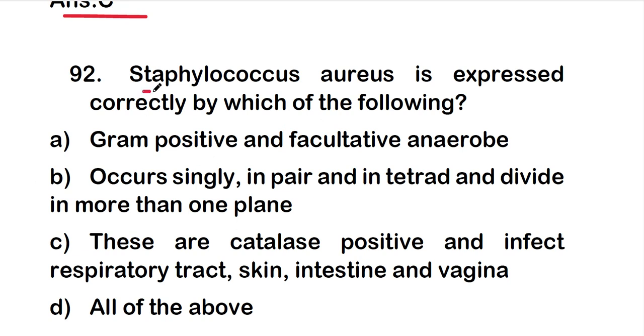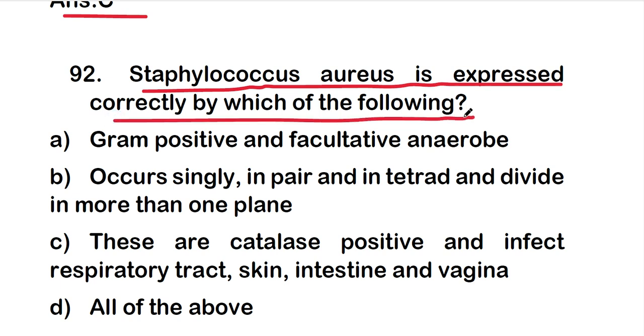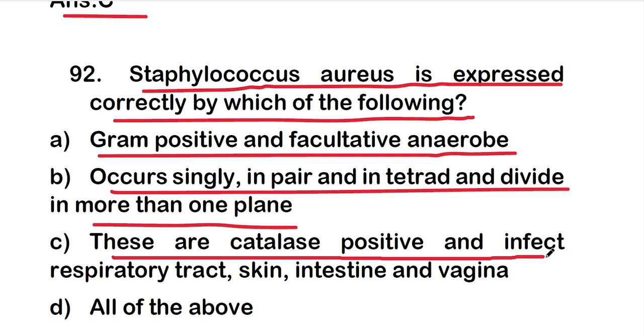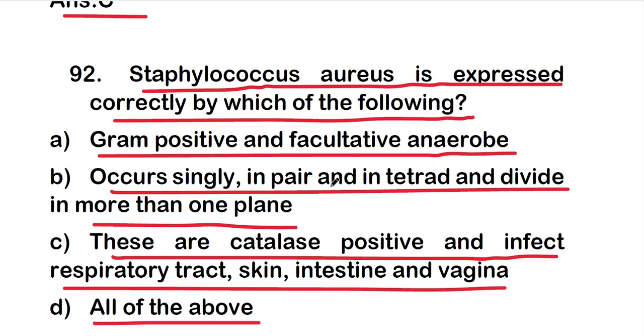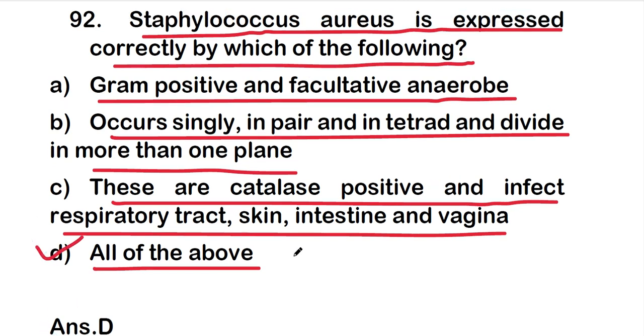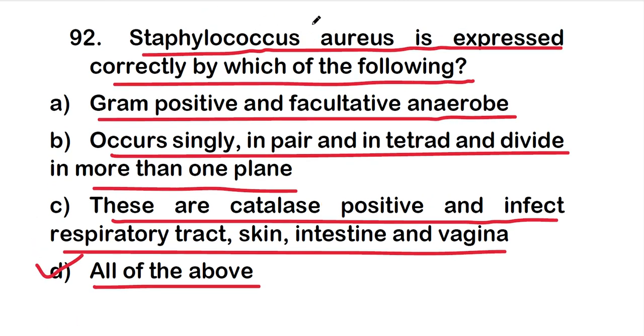Question 92: Staphylococcus aureus is expressed correctly by which of the following? Option A, gram positive and facultative anaerobe, occurs singly, in pair and in tetrad and divide in more than one plane. Option C, these are catalase positive and infect respiratory tract, skin, intestine and vagina. Option D, all of the above. And the right answer is option D, that is all of the above information are correct about the Staphylococcus aureus.